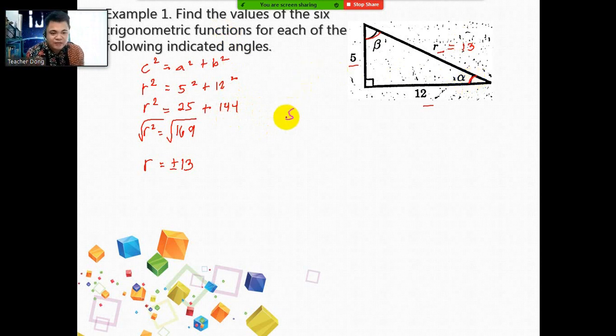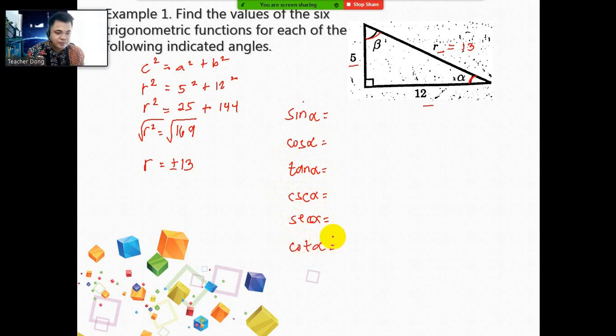So for alpha, we will be solving sine alpha, cosine alpha, tangent alpha, cosecant alpha, secant alpha, then we have cotangent alpha. Then on the other side, we're going to have the angle in terms of beta.